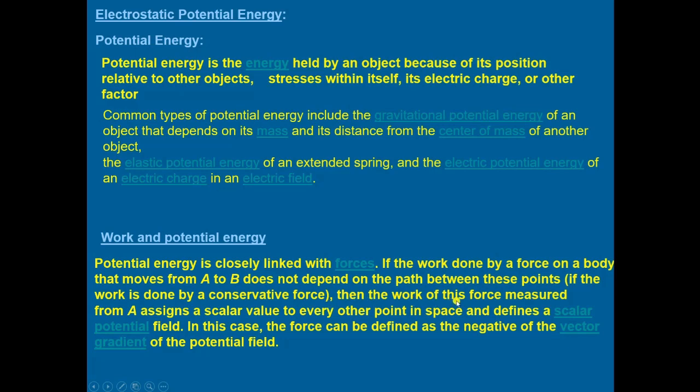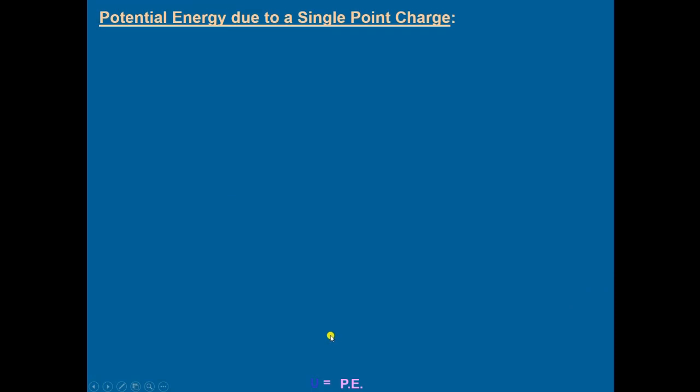Then the work of this force measured from A assigns a scalar value to every other point in the space and defines a scalar potential field. In this case, the force can be defined as the negative of the vector gradient of the potential field. Then we come to the potential energy due to a single point charge.